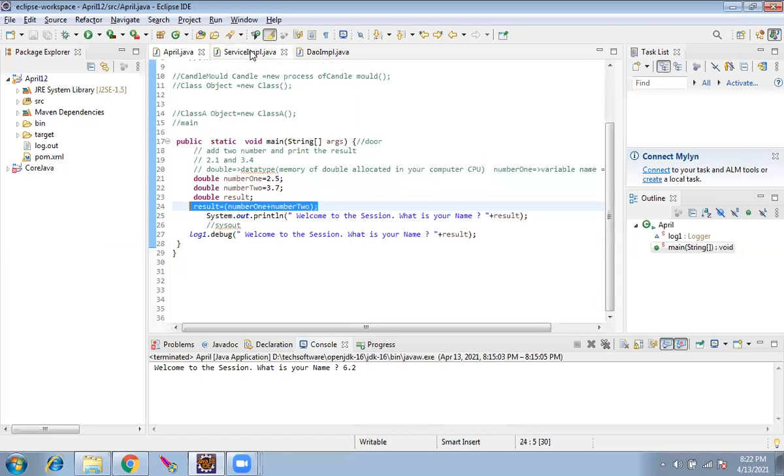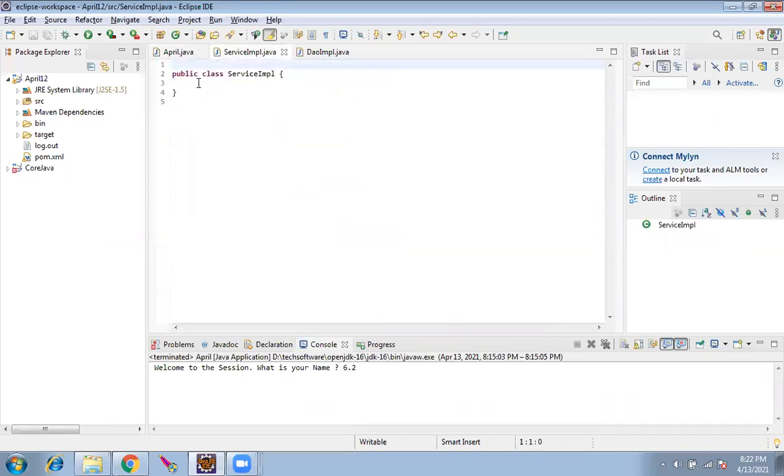That's what we are going to achieve now. I will go into this file. Just watch carefully. Now we are going to create a method.